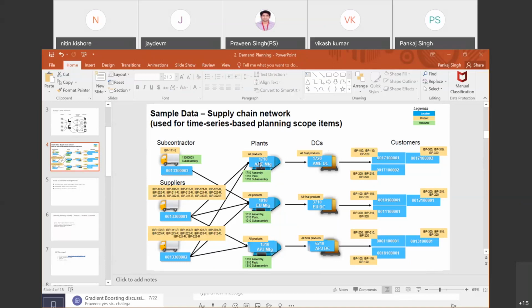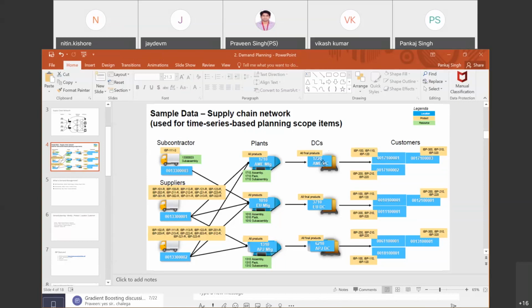Correct. That's the very important understanding that we must have about history, and that's where everything starts: differentiating consumption-based planning and forecast-driven planning. Whatever we are sending from 1710 to 1720 is an internal transfer. It is not a sales history, and hence that does not become a history, and we are not going to do any statistical forecasting at 1710.